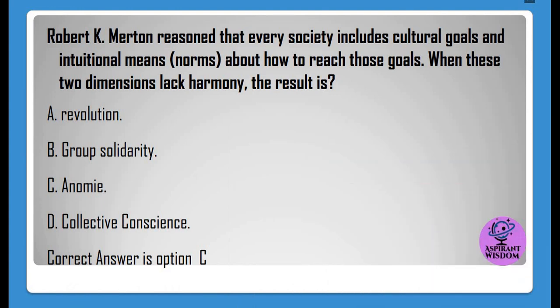Robert K. Merton reasoned that every society includes cultural goals and institutional means, norms, about how to reach those goals. When these two dimensions lack harmony, the result is A. Revolution, B. Group solidarity, C. Anomie, D. Collective conscience. Correct answer is option C.